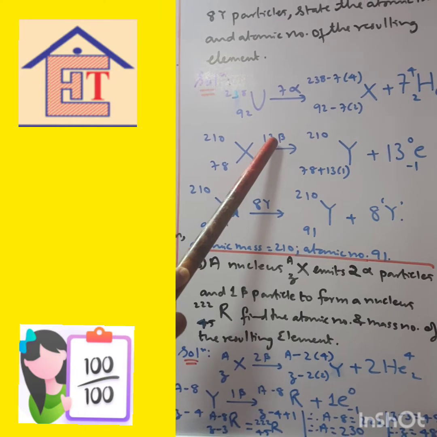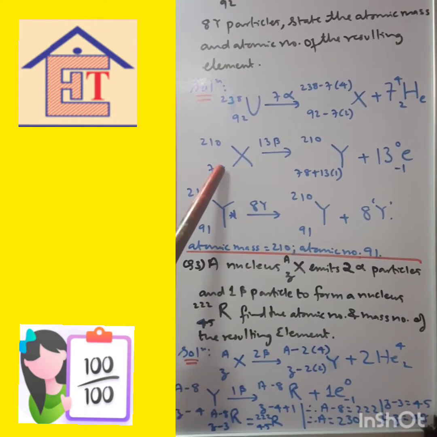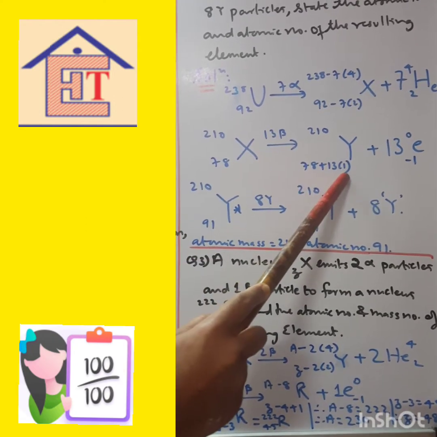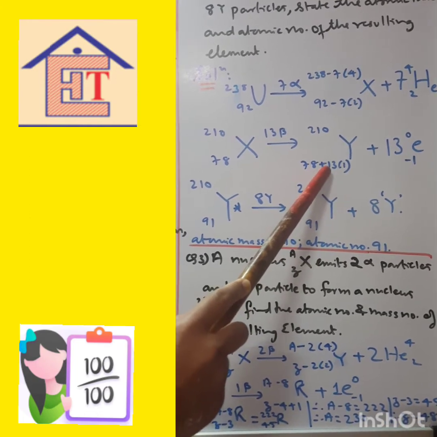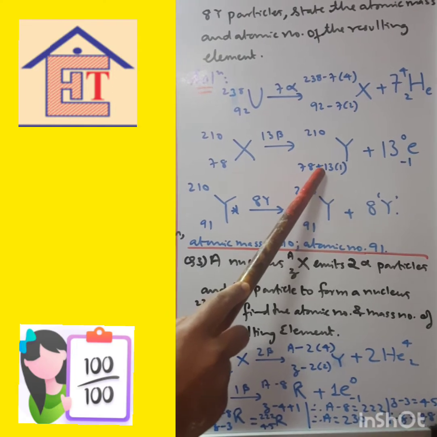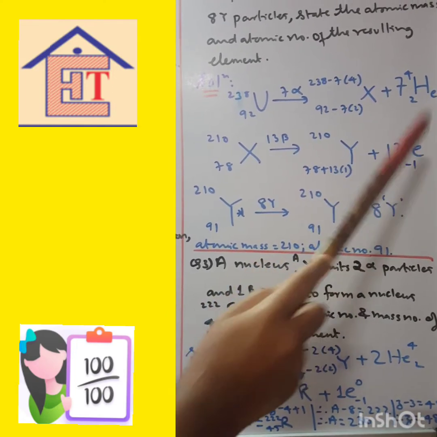And when it gives a beta particle, atomic mass remains the same, but atomic number increases by 1. But since it is 13 beta particles, then 13 times 1. Just remember this, practice this, and you should keep the formulas learned properly, written and learned. Only then will you be able to solve sums like this. Plus 13 e 0 minus 1.